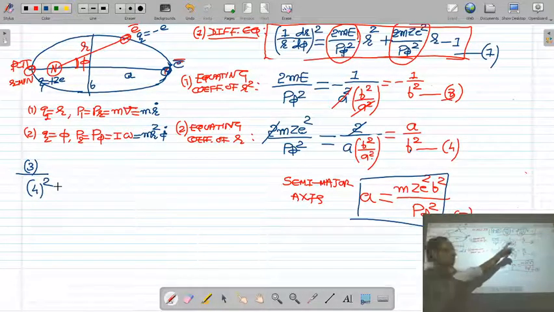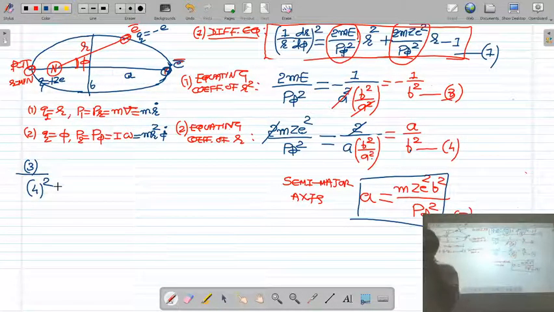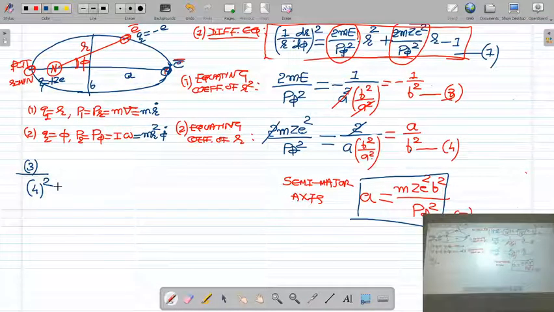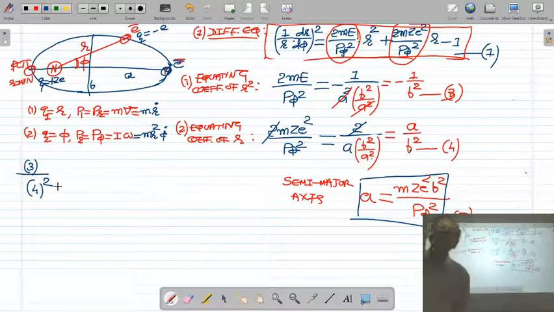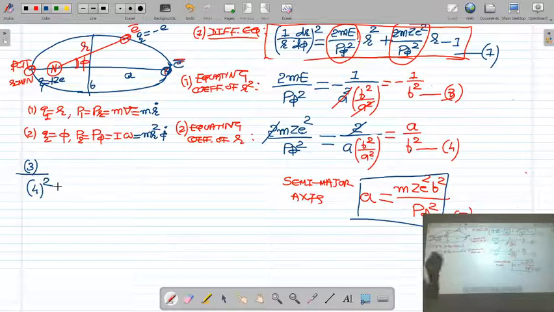If you take the ratio of equation 3 and the square of equation 4, you will get the energy of the electron moving in the elliptical orbit. So let us take the ratio of equation 3 upon 4 square.